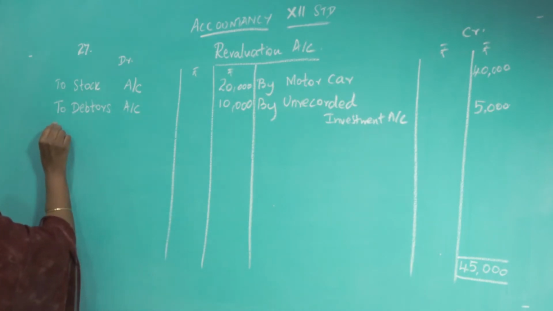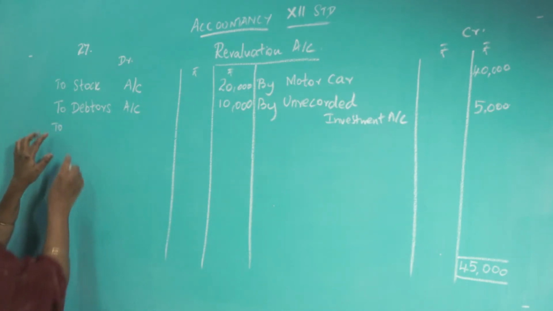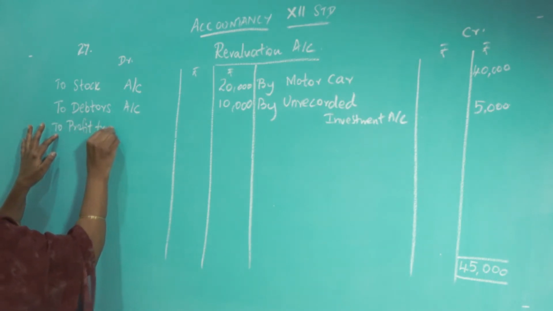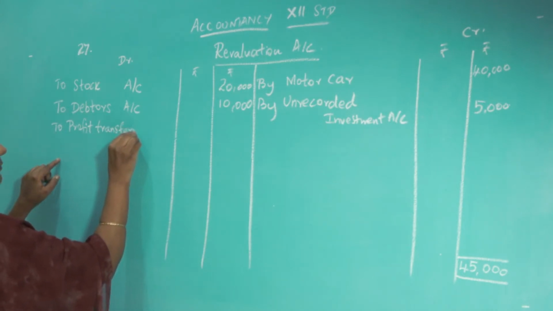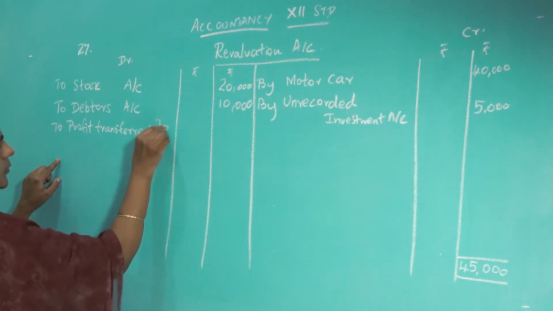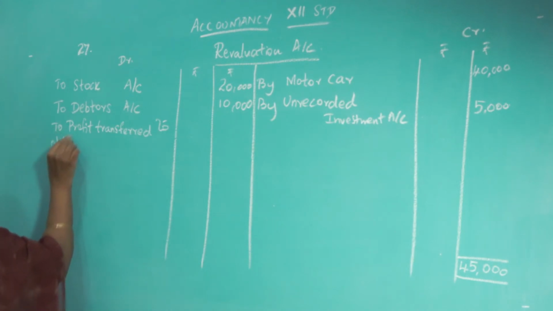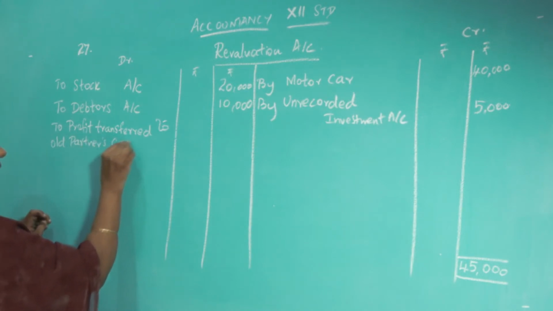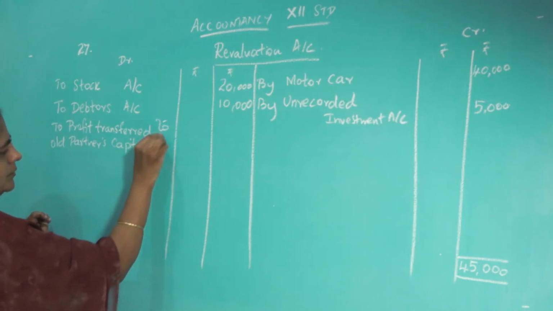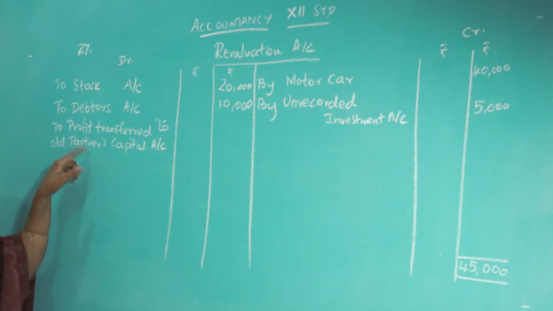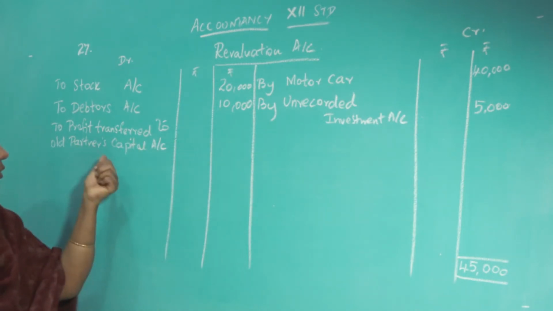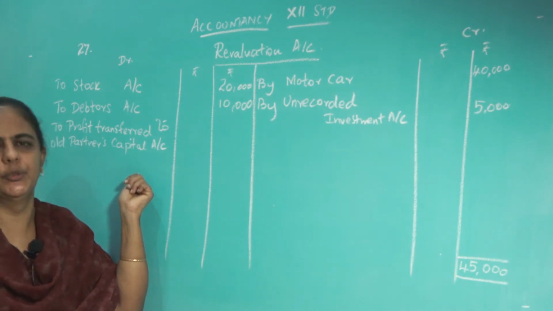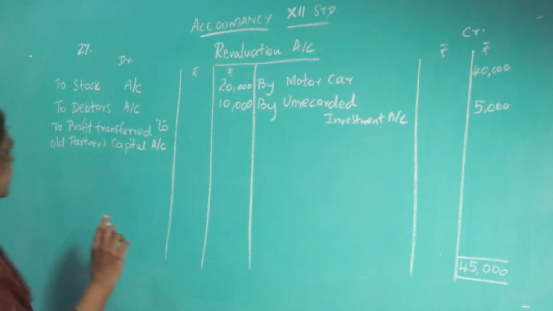That profit should go to both the old partners. So, you have to write like this: to profit transferred to old partners capital account. So, who are the old partners? You have to transfer the profit of 15,000 rupees to the old partners capital account in their old profit sharing ratio. Okay.